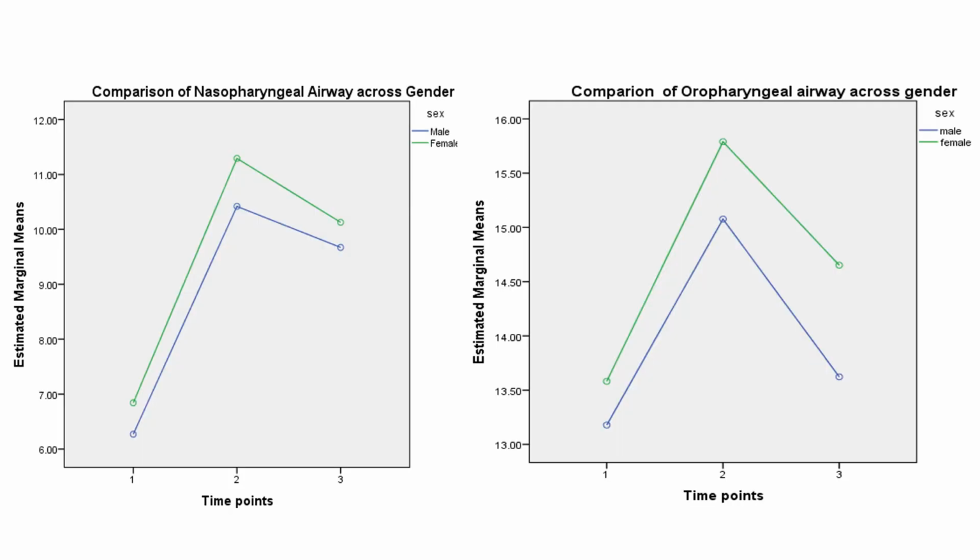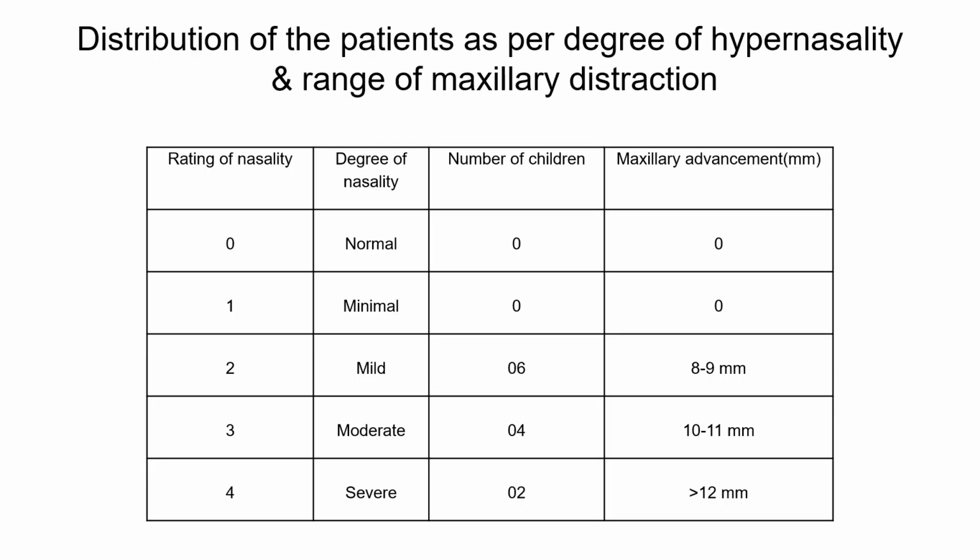Repeated measures ANOVA used to compare volumetric changes at pre-distraction, immediate post-distraction, and 1 year post-consolidation across gender were not found to be statistically significant. Here's a table depicting the distribution of patients as per degree of hypernasality and range of maxillary distraction. At a maxillary advancement of 8 to 10 millimeter, 6 children exhibited mild hypernasality. At an advancement of 10 to 11 millimeter, 4 cases exhibited moderate hypernasality, and in cases with greater than 12 millimeter of advancement, there were 2 cases with severe hypernasality.